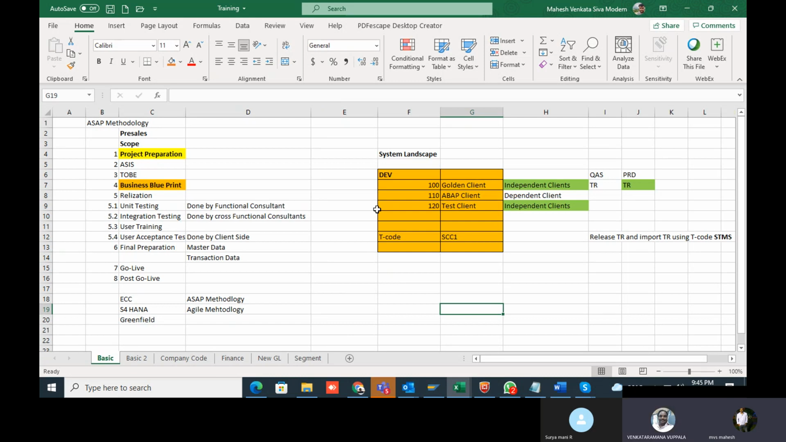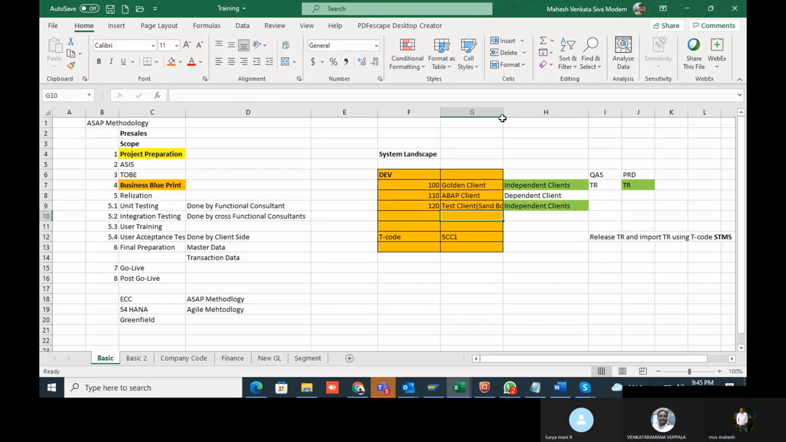And coming to Mahesh, one more thing, I'm getting a little confused here. This sandbox, for the sake of concept we need to remember, right? In real practice, these are the things only: development, golden, quality, client, and production. ABAP client, test client. Yes. If I have to correlate with this process... And one more thing: the sandbox, some people will call it, instead of test client, the sandbox client. Okay.